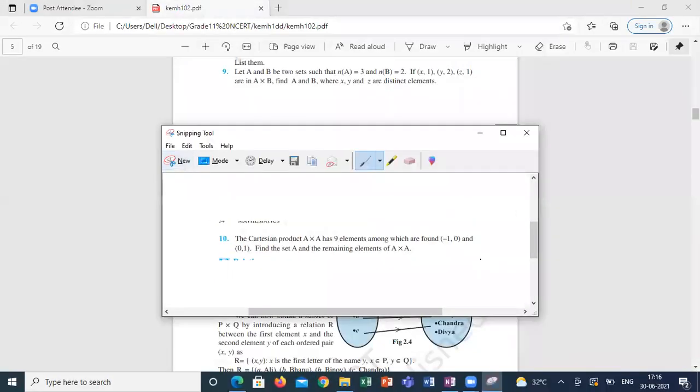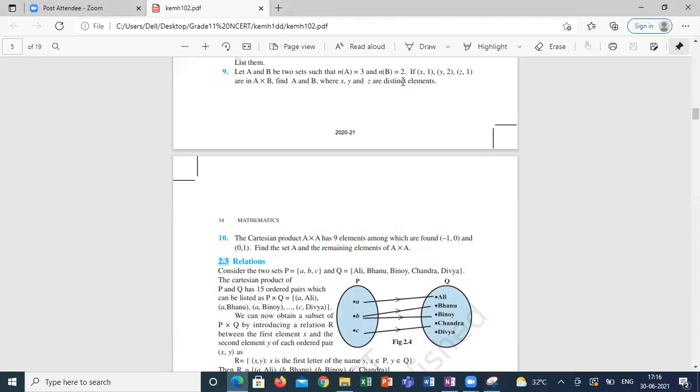Sir, for the previous question, we have to find the other ordered pairs and calculate the total. They are not asking for other ordered pairs. They are asking what is set A and what is set B. That's it. Okay. If they are not mentioning this statement, then it will be tough. They should give some other data. Compulsory, they have to include extra data to calculate this one. Okay.